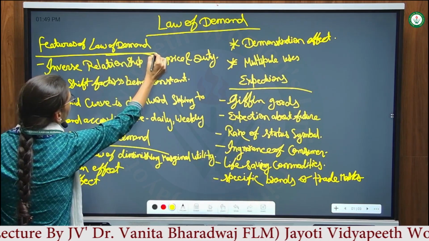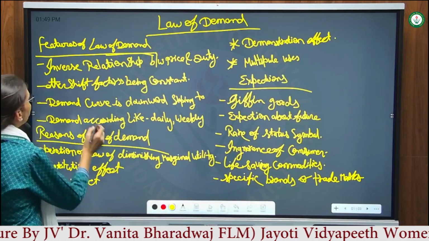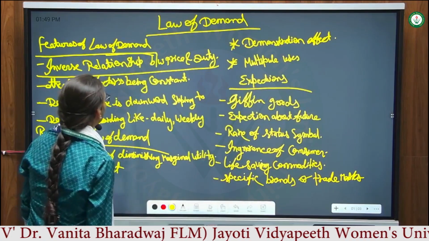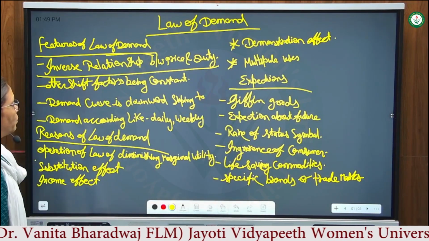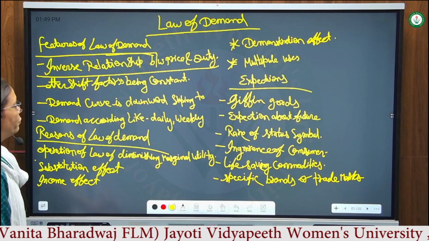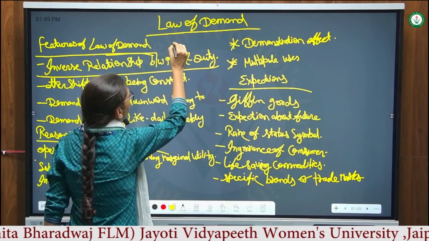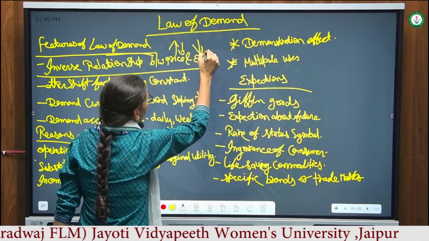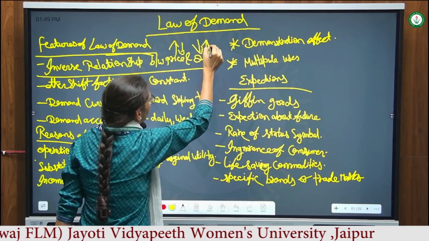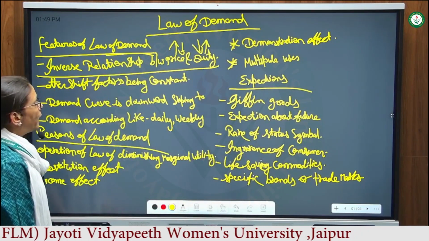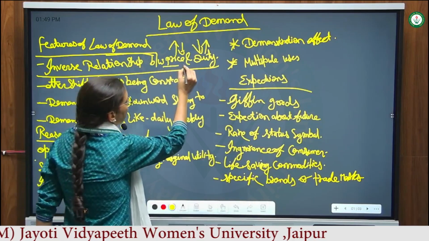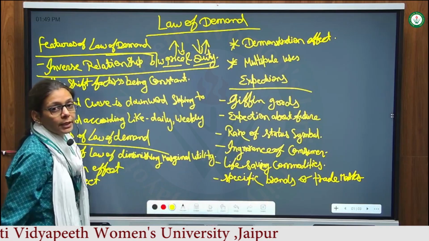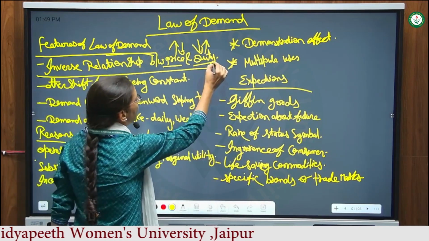The main feature of the law of demand is the inverse relationship between price and quantity. When prices go up, demand will fall. When prices go down, demand will increase. There is an inverse relationship because price is the independent variable and quantity is the dependent variable. That's why when the price changes, demand changes inversely.